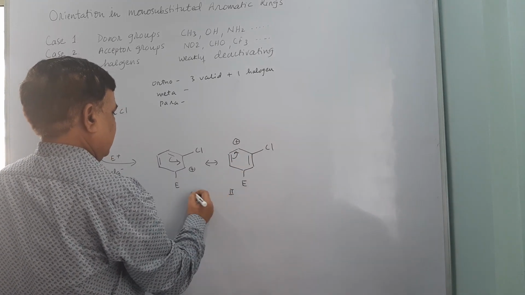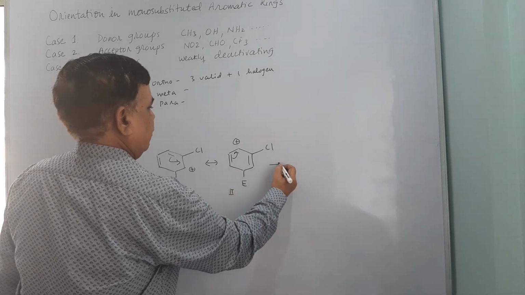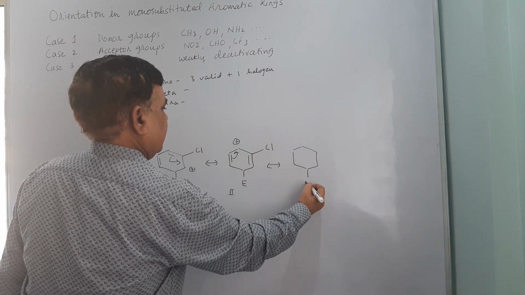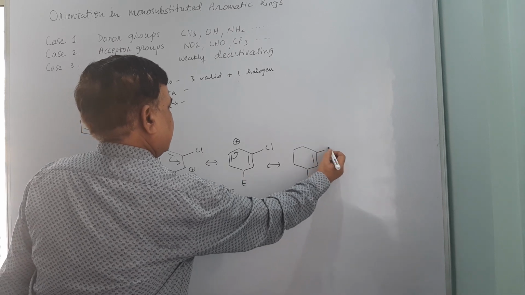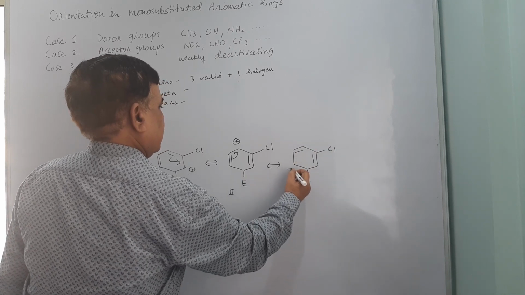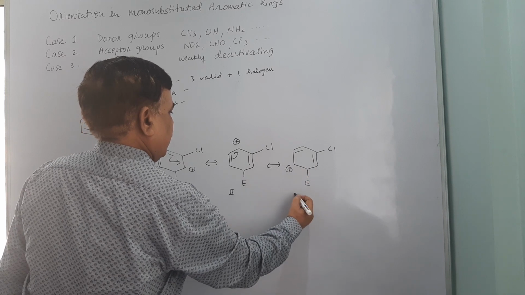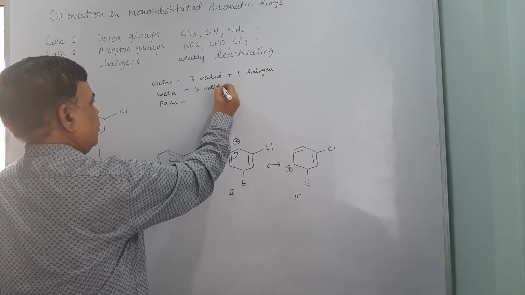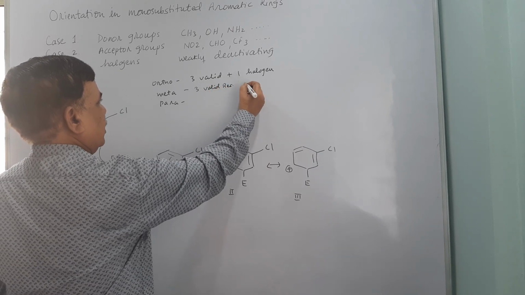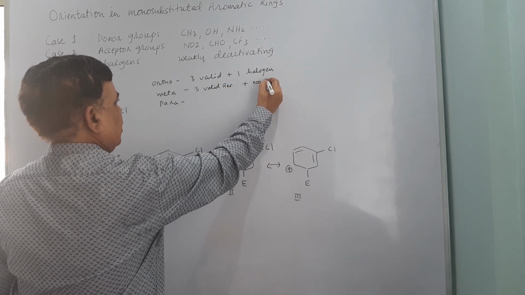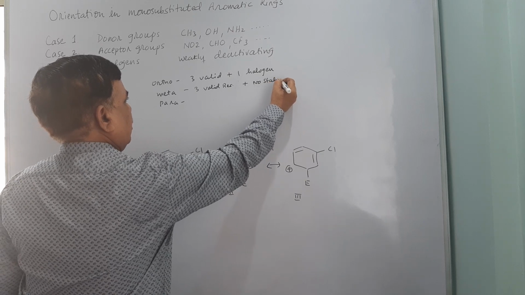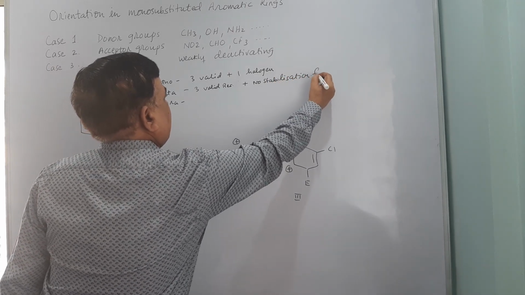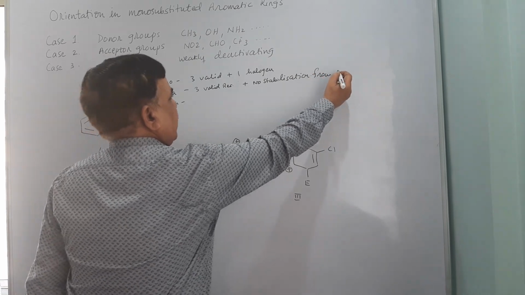This is second, this is first, and one more is possible. So, you will end up with the 3 valid resonating structures, but no stabilization from halogen, from X. Okay.